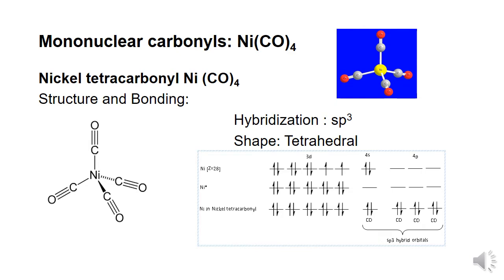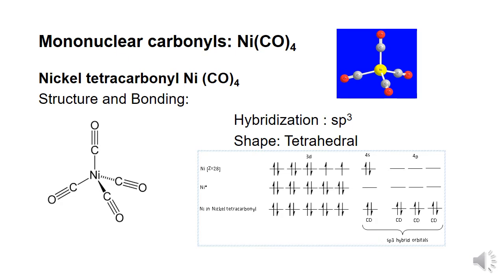When we come on to the structure of nickel tetracarbonyl, the molecular formula is Ni(CO)4. The X-ray diffraction studies show that this compound has a tetrahedral shape with Ni-C-O as the linear unit.